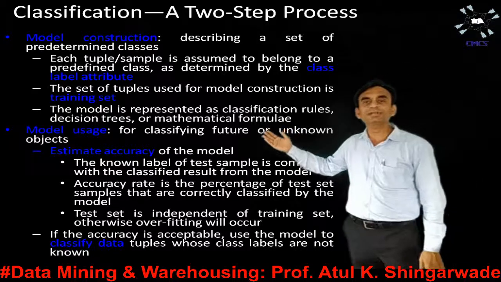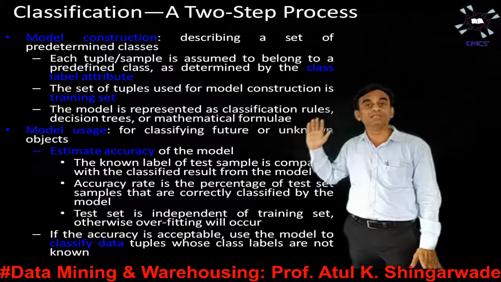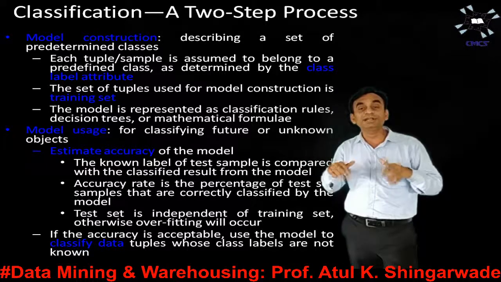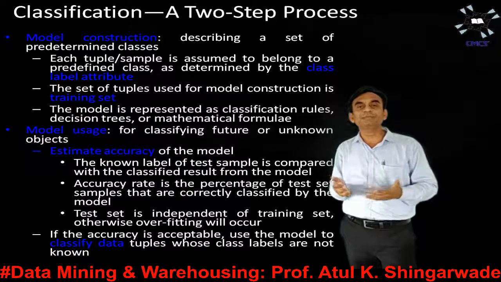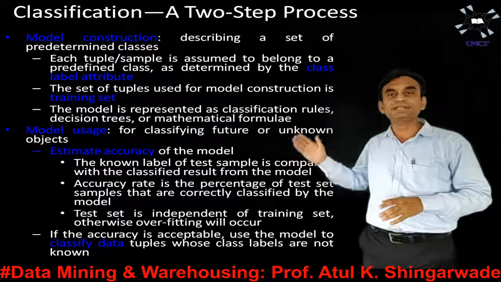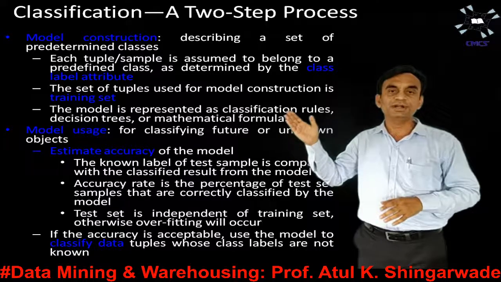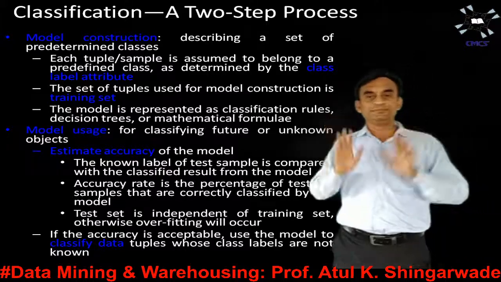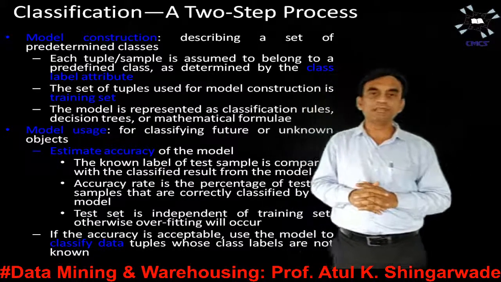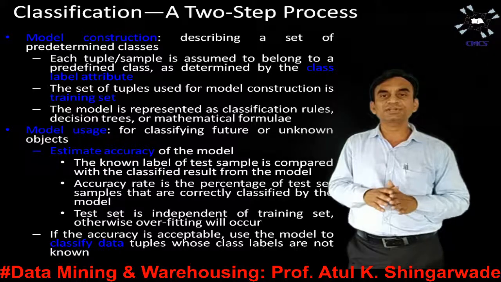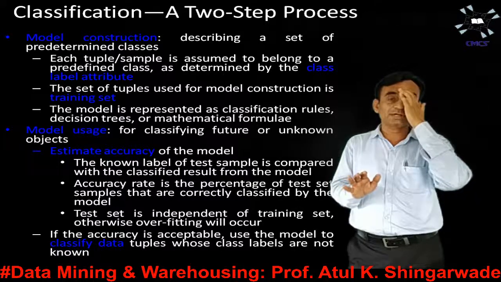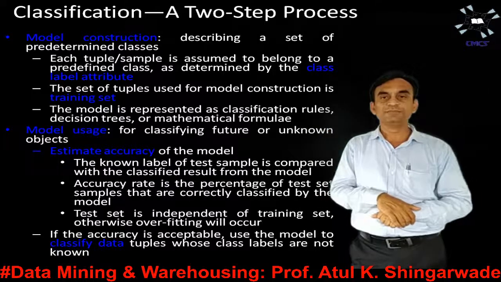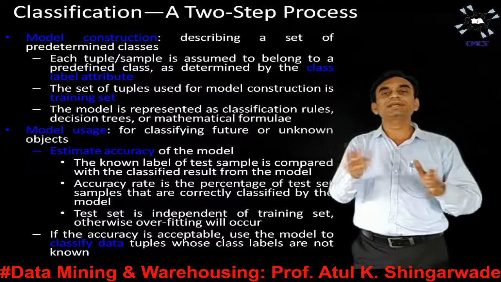The model is represented as a classification rule. The classification model that we will develop or describe is represented as a classification rule, a decision tree, or a mathematical formula. Clear? So this is the first step. In case of model construction, we have to specify predefined labels or predefined classes. Once this is done, then what is the second step?